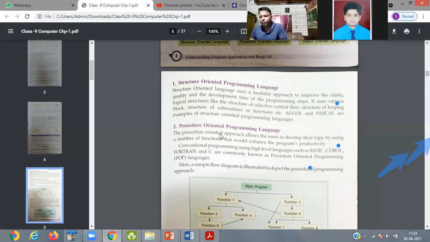Okay, procedure oriented language, what is it? The procedure oriented approach allows the user to develop logic by using a number of functions that would enhance the program productivity. Structure oriented programming language uses the modular approach to improve the clarity, quality, development time and programming steps. It uses various logical structures.